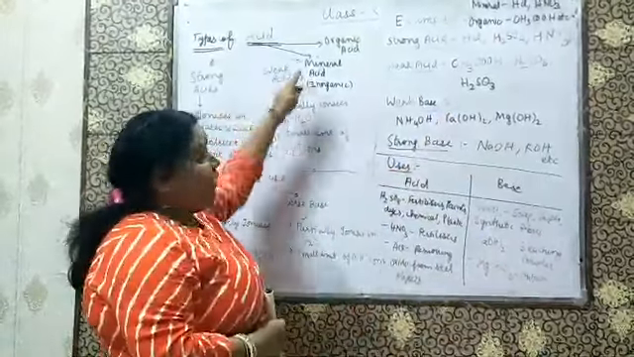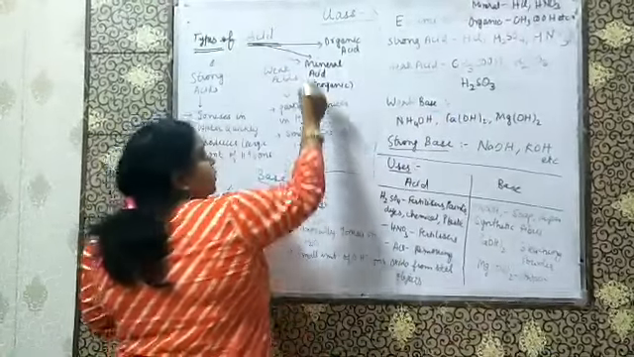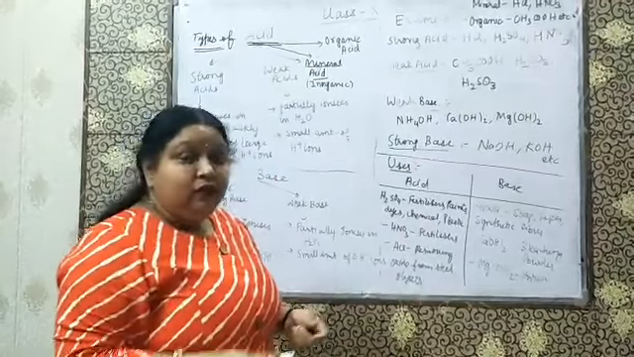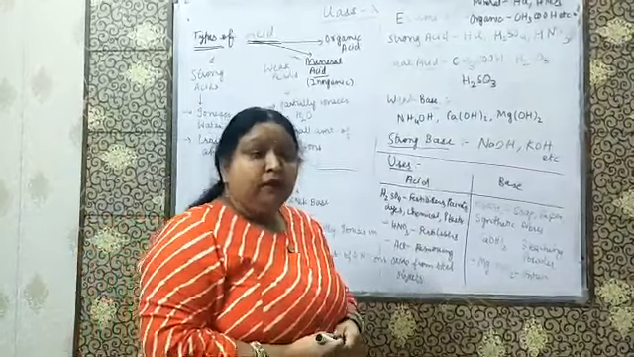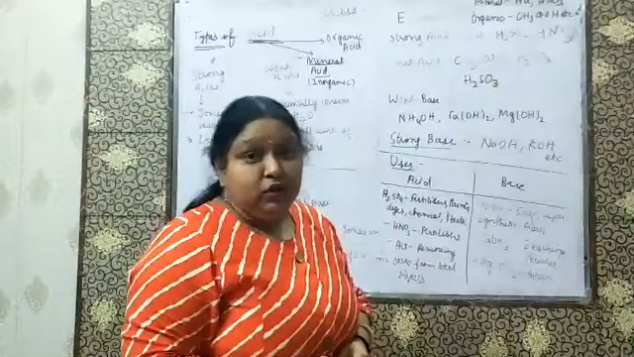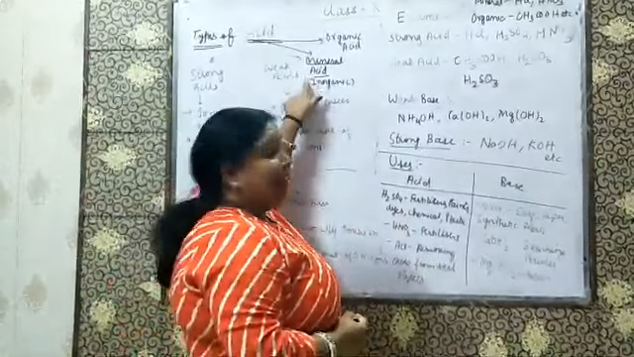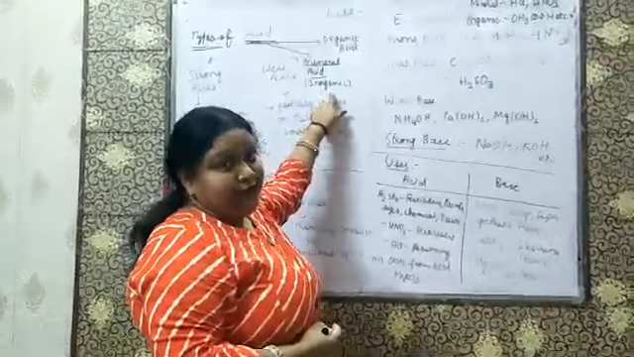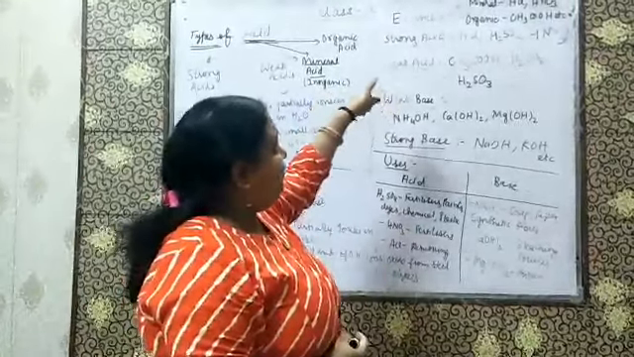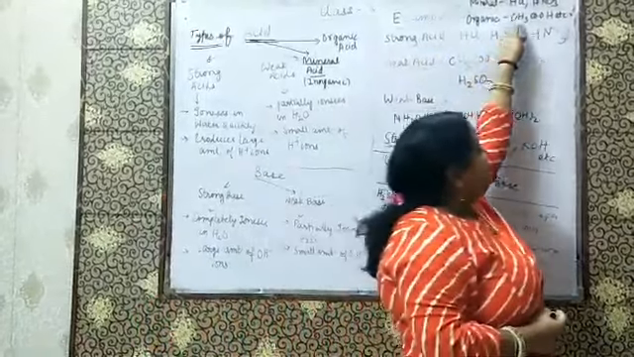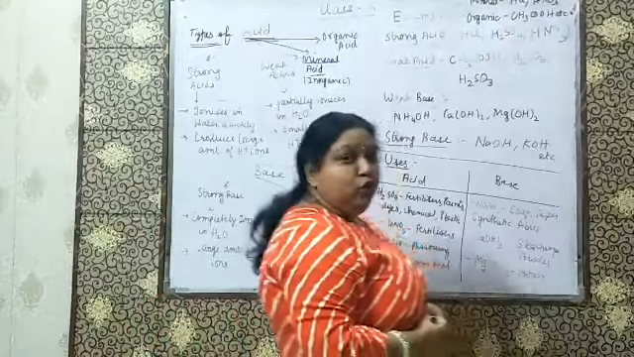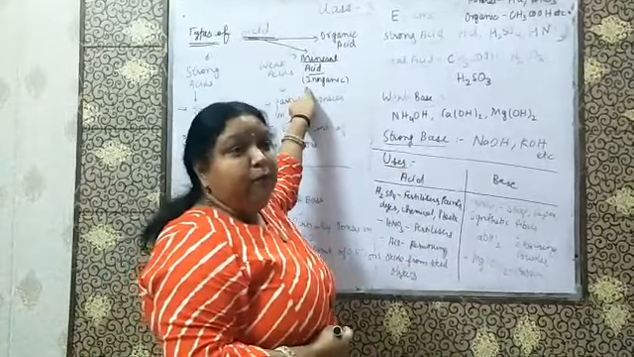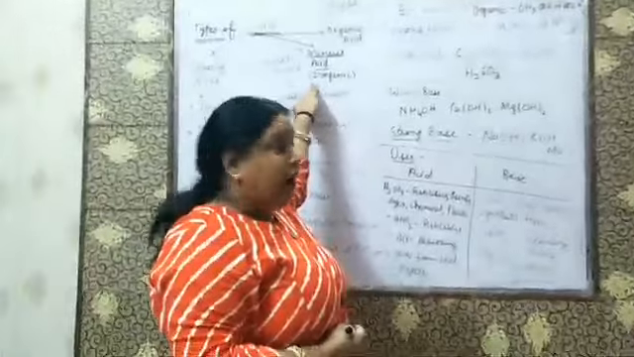Then the third type of acid which we have is called mineral acid. What is a mineral acid? The acids which are made from the minerals present in the earth's crust are called mineral acids. Another name for mineral acid is inorganic acid. We have some examples of mineral acid also: HCl again, HNO3, H2SO4. They come under mineral acid, which are formed from minerals present in the earth's crust.